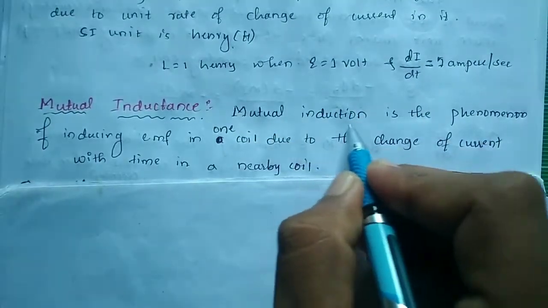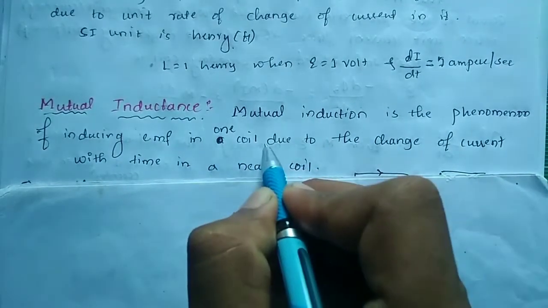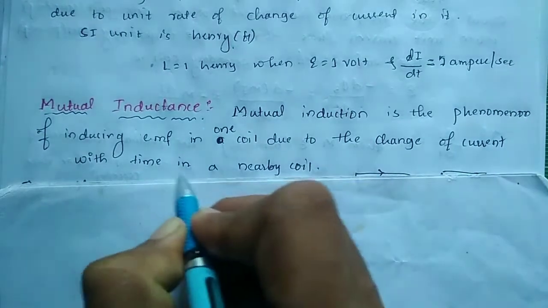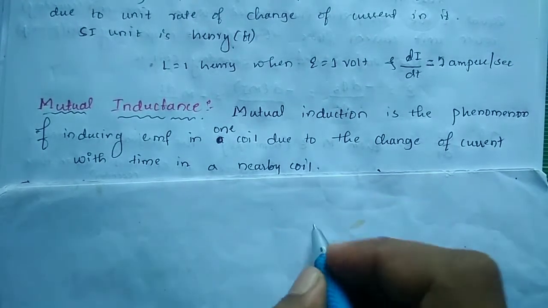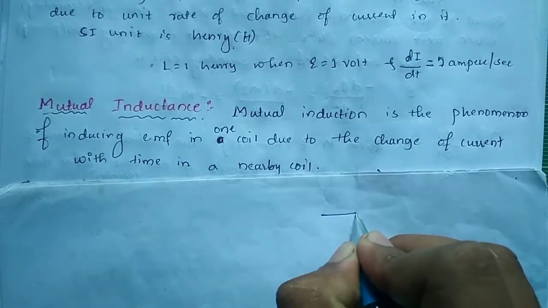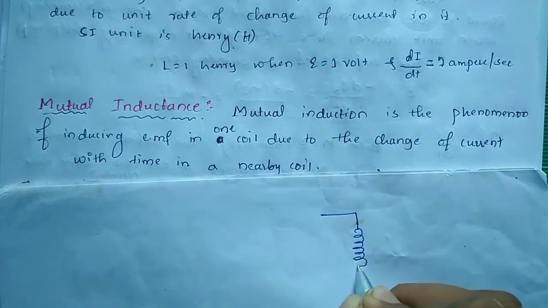So mutual induction is the phenomenon of inducing EMF in one coil due to the change of current with time in a nearby coil. Here you have to consider two inductance coils.